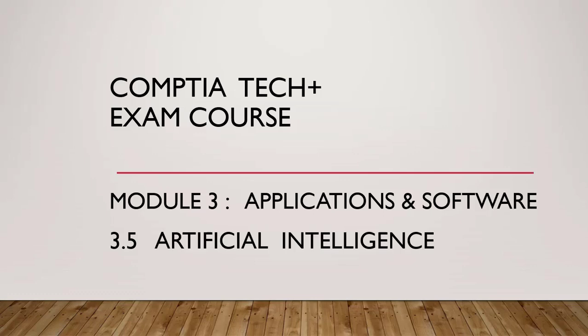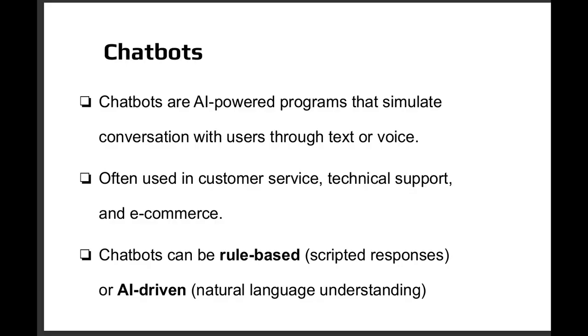In this episode, we're going to continue in Module 3 of the objectives and discuss Section 3.5, Artificial Intelligence. Let's begin. We will start our discussion of artificial intelligence, AI, with chatbots. Chatbots are programs that are powered by artificial intelligence to simulate conversations with the end user, either through text or voice. There are two types of chatbots, rule-based and AI-driven.